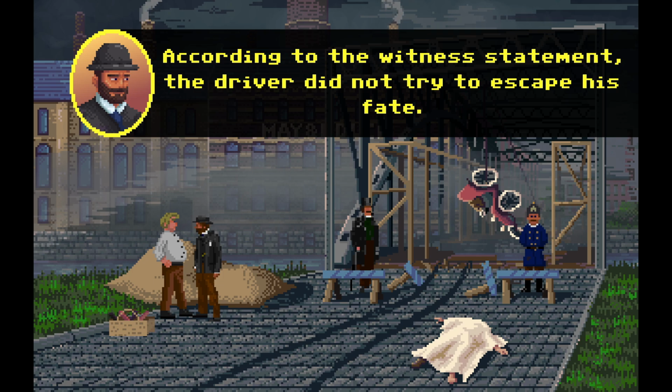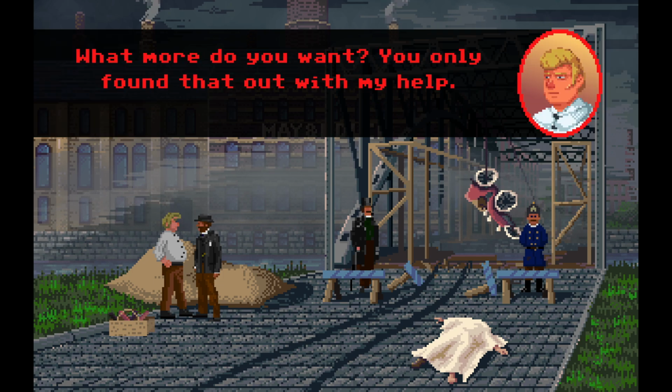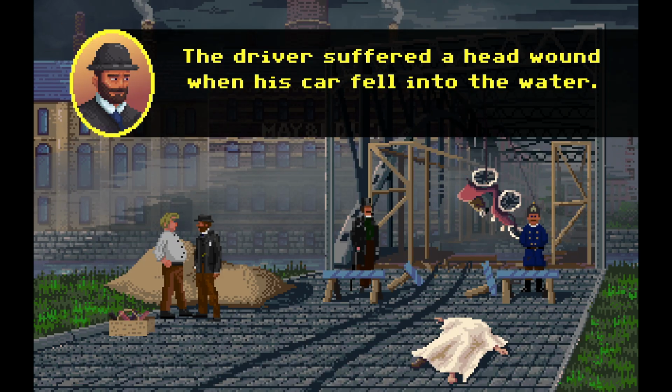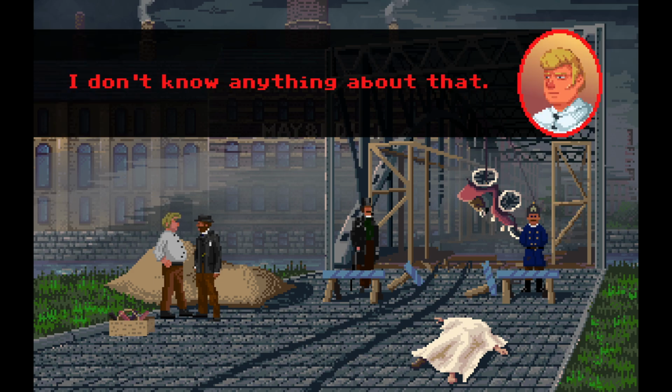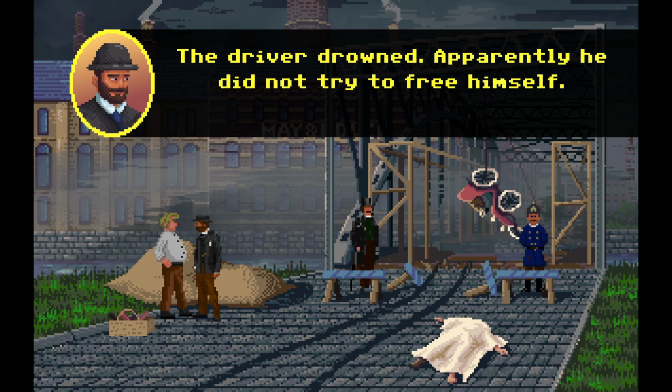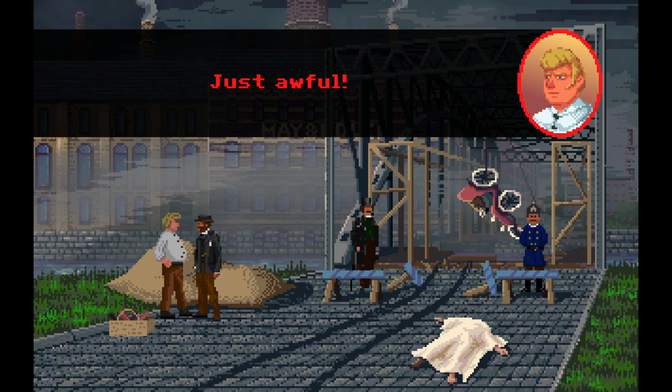Witness statement, driver did not try to escape his fate. What more do you want? You only found that out with my help. Driver suffered a headwind when his car fell into the water. I don't know anything about that. Driver drowned. Apparently he did not try to free himself. Just awful.